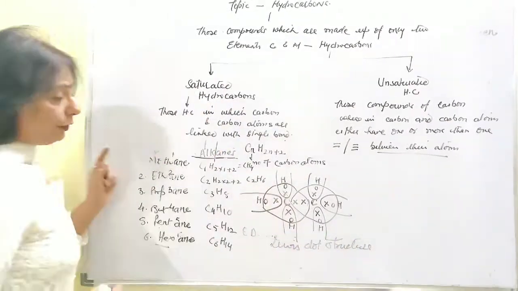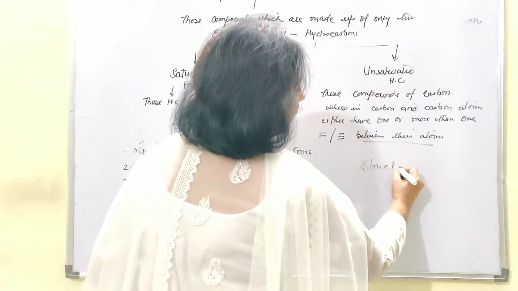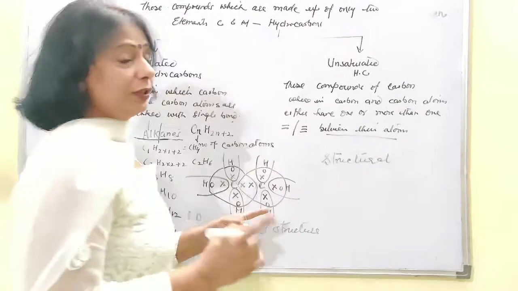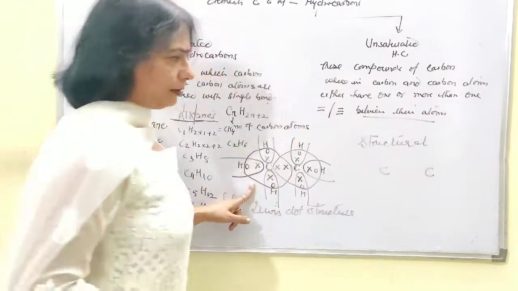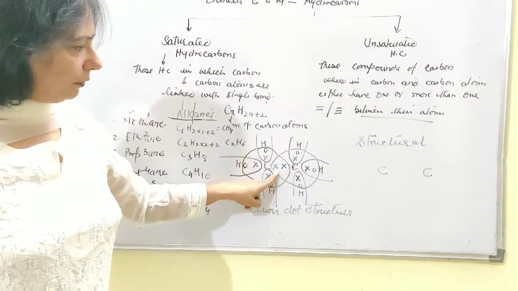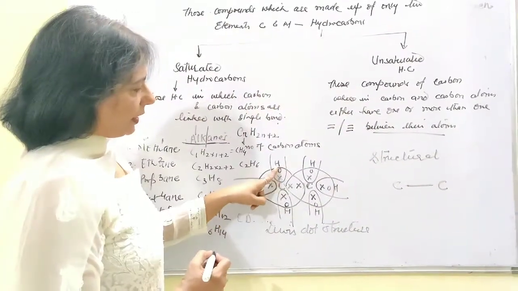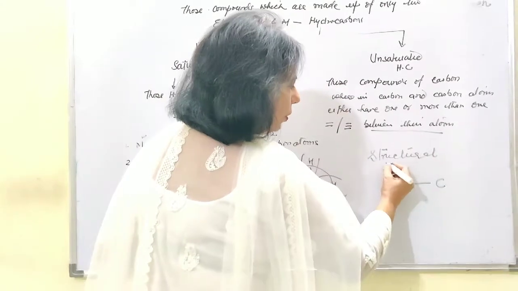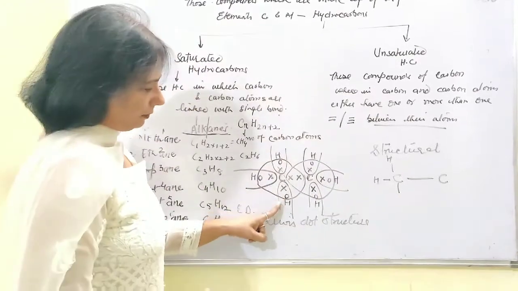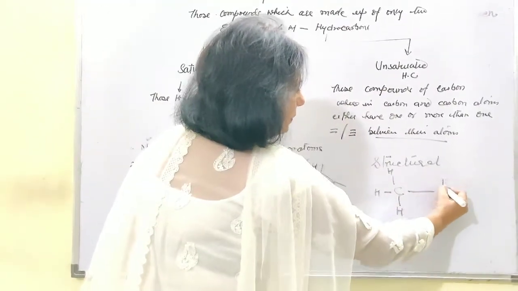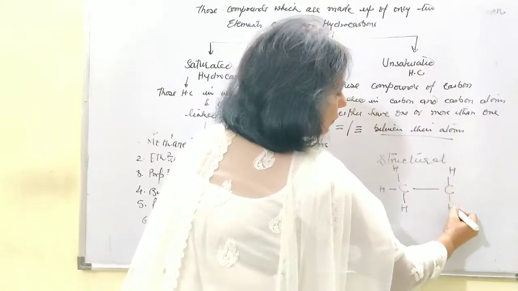Okay, now further we will go for the structural formulae. What are the structural formulae? Structural means we have to go for the line diagrams. In that case, now look, we have taken 2 carbon atoms. One pair of electrons has been shared, that means a single bond has been developed. This carbon has developed 1 single bond with this hydrogen, write down, and then this hydrogen, write down. Then it has developed 1 with this one, write down. In the similar way, this carbon has formed 3 single bonds with the rest of the hydrogen atoms.